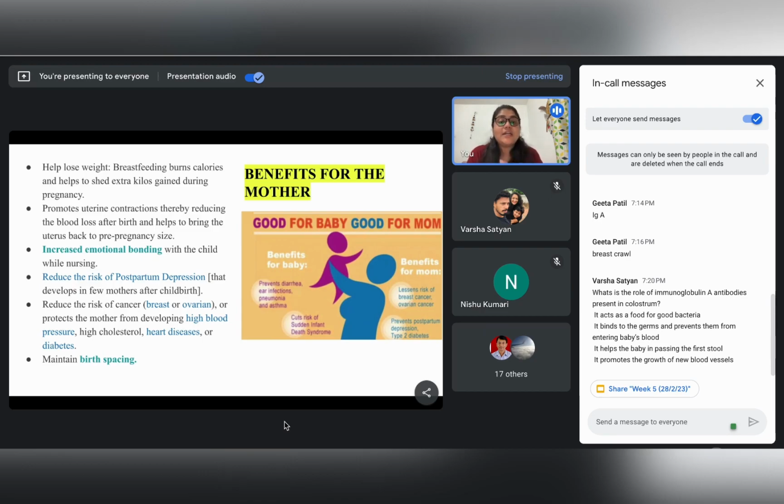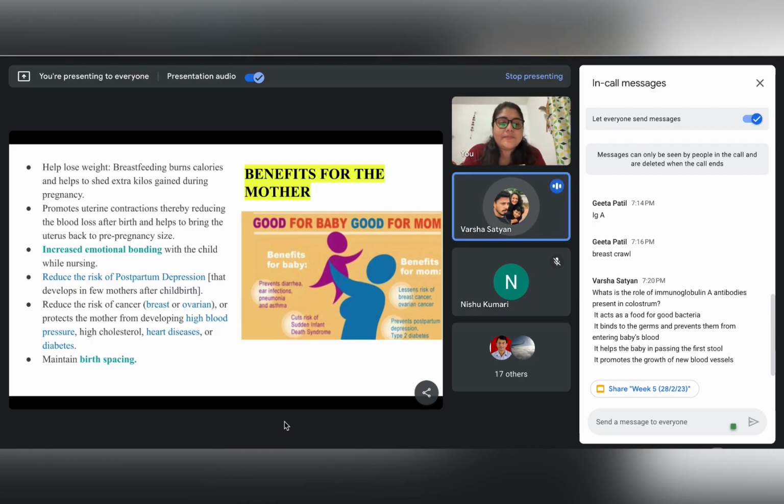Okay, so whenever we talk about immunoglobulins, immunoglobulins are basically antibodies. They act against any antigen or any pathogen or unwanted germ which is entering into the body, right? That is the basic concept of immunoglobulin. So if you consider these options, they might seem correct for colostrum, but they have specifically said immunoglobulin A. So your answer should be: it binds to the germs and prevents them from entering the baby's blood, right?